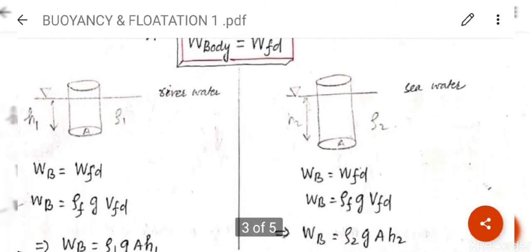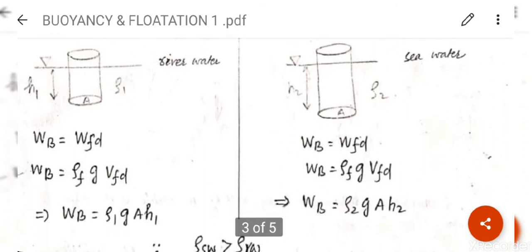Now let us take an example of a body which is first immersed in river water, and next in sea water. First we will discuss when the body is partially submerged in river water.